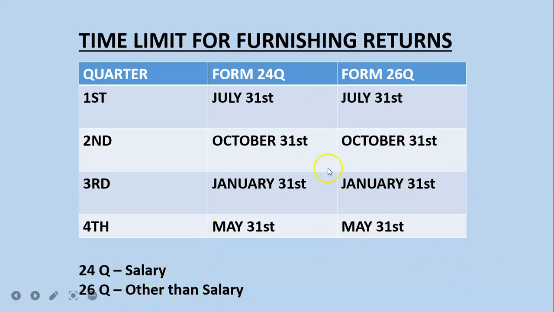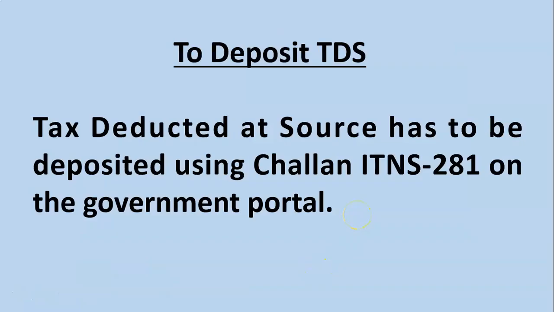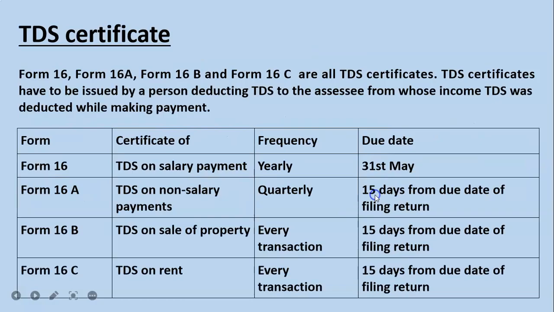So these are the time limits for furnishing the return. Then how to deposit TDS? You will be depositing the TDS using the challan ITNS 281. This is the challan you have to use while you are making the TDS payment to the government. It's challan ITNS 281.